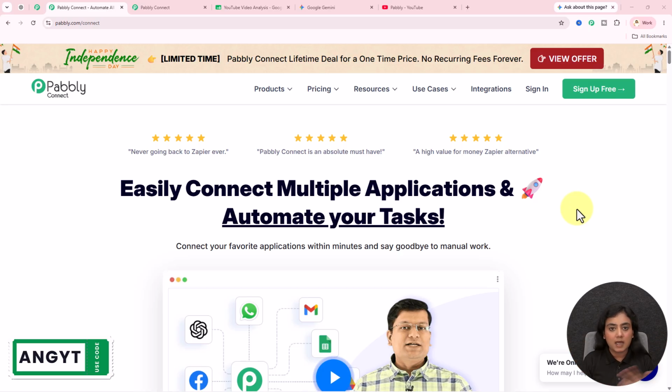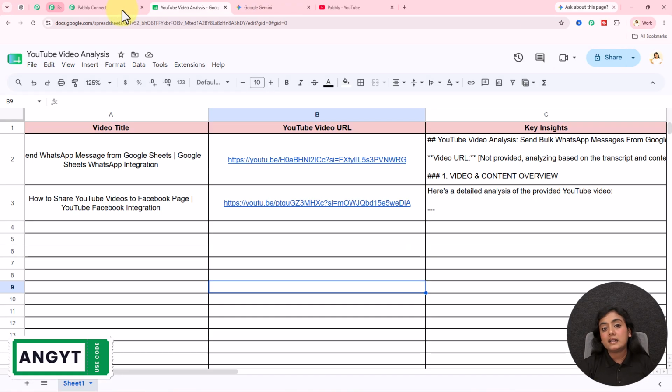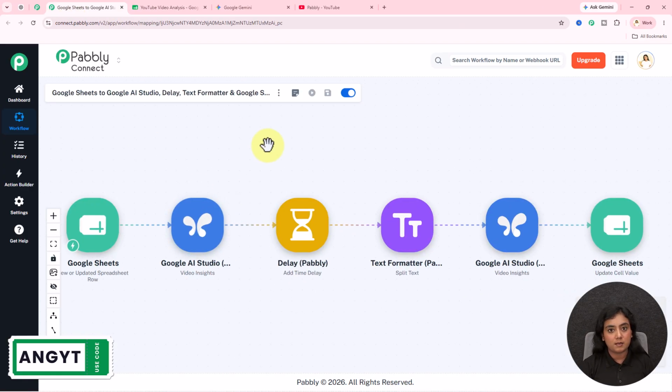Okay, now I've already logged in. I'm already a user of Pabbly Connect, so I have created the template for this workflow using Pabbly Connect already.